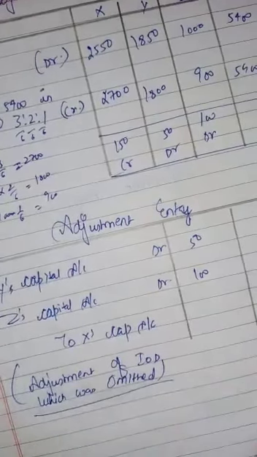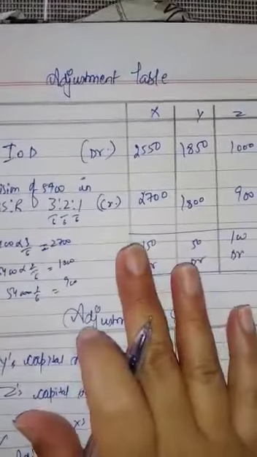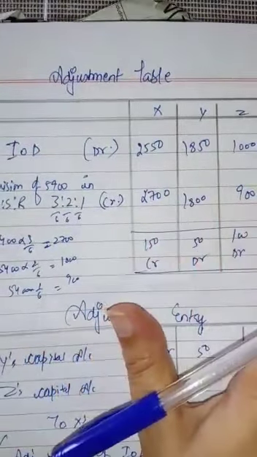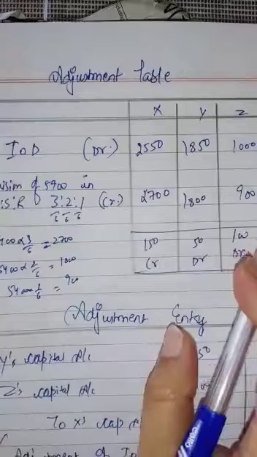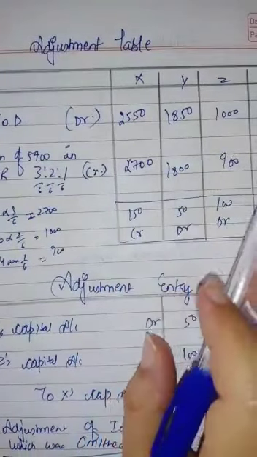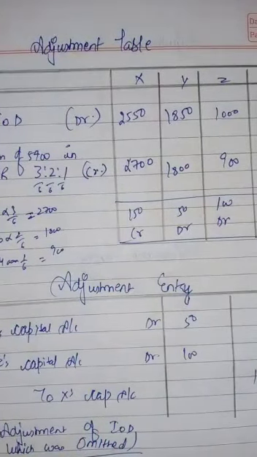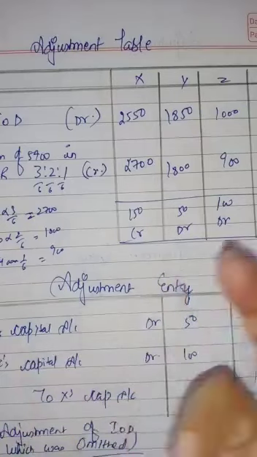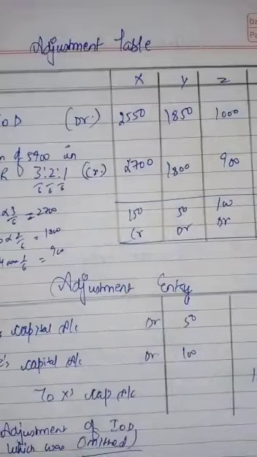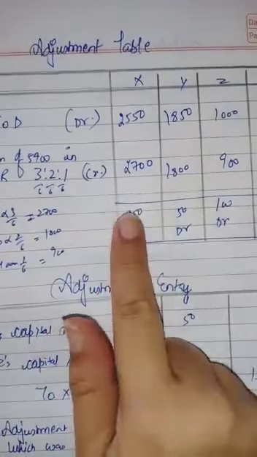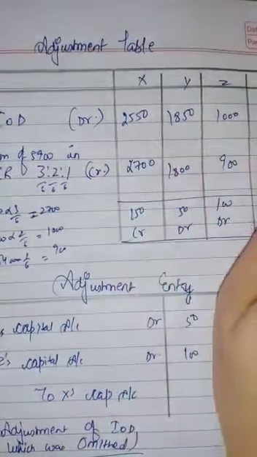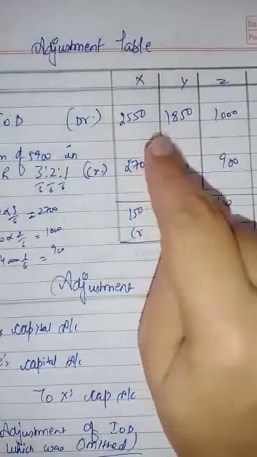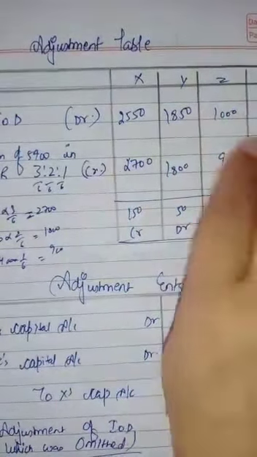This was the adjustment. In this question, interest on drawing was already calculated, but in the next question it will have to be calculated, and you will calculate for 6 months only, because there is always a rule, whenever the date is not given for drawings, we will charge interest on drawing for 6 months only on an average. If we don't know when drawings are made, we will take just on an average 6 months. In this question it was given, already calculated. In the next question you will calculate for 6 months only, then the question will be similar.